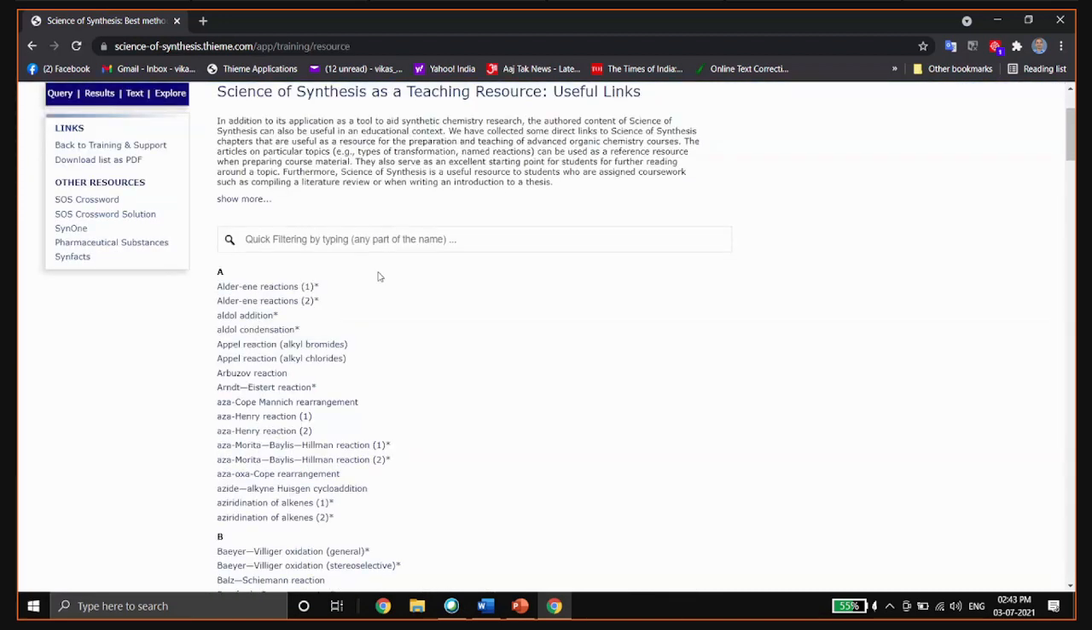In teaching resource, we have added another feature in SOS. It's called teaching resource. It's a collection of known name reactions. Each link is linked to examples of the name reaction in the SOS database. This is helpful if you are teaching students and looking for an example of a particular reaction, like aldol reaction. It will give you examples from our database where that name reaction is used.